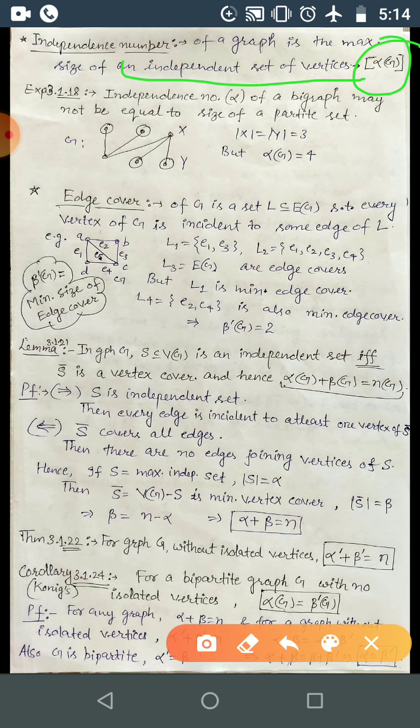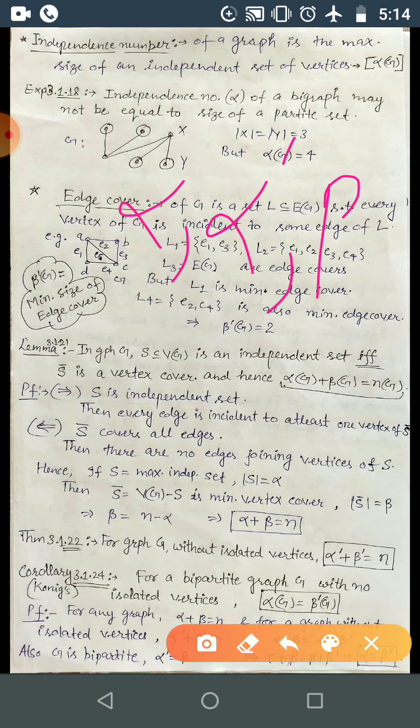So up to now we have alpha, alpha dash and beta. Alpha is the maximum independence number, the maximum size of an independent set of vertices. Alpha dash is the maximum size of an independent set of edges, that is, the maximum matching size. And beta is the minimum vertex cover cardinality.